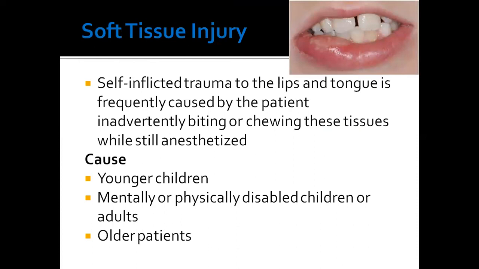Then soft tissue injury. Soft tissue injury is a self-inflicted trauma to the lip and tongue, frequently caused by the patient inadvertently biting or chewing this tissue while anesthetized. The cause: it is most commonly seen in younger children, in mentally or physically disabled children, and in older patients.